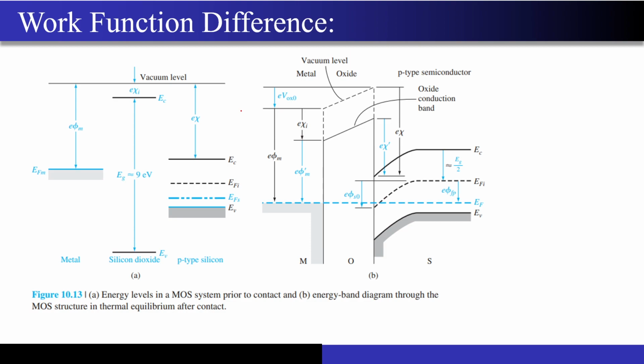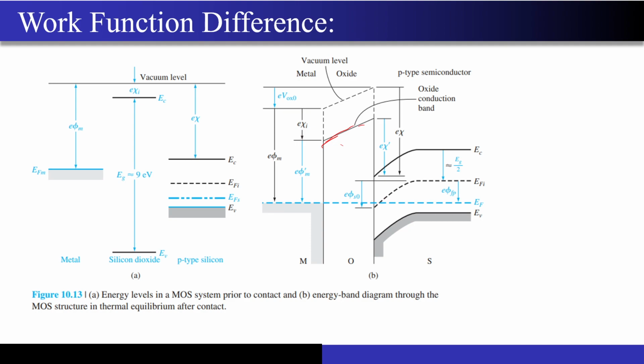Now, we didn't assume any non-idealities in the last week's lecture, which taught you about the MOS capacitor. So what are those non-idealities? We had assumed that there is no difference in the Fermi levels of the metal as well as the semiconductor. And the next thing that we had assumed is that this oxide is perfectly pure. This oxide that you are seeing over here, this silicon dioxide, is completely pure. So these were the assumptions that we had made last time.